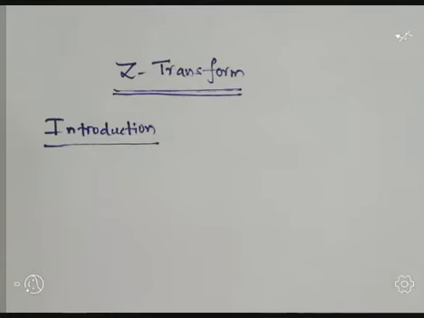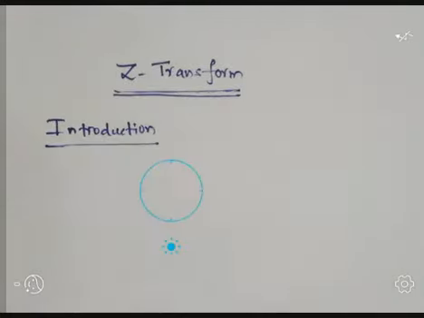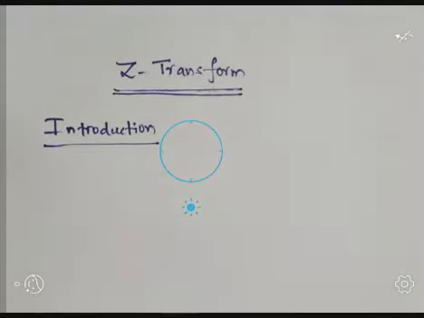The Z transform is a discrete time counterpart of the Laplace transform. Laplace transform, maybe you studied, we discussed in the third semester. The Z transform converts difference equations into algebraic equations. Moreover, in the Z domain, the convolution of two time domain signals is equivalent to multiplication of their corresponding Z transforms. So this property simplifies the analysis of the response of an LTI system to various input signals. I will repeat, this property simplifies the analysis of the response of an LTI system to various input signals.